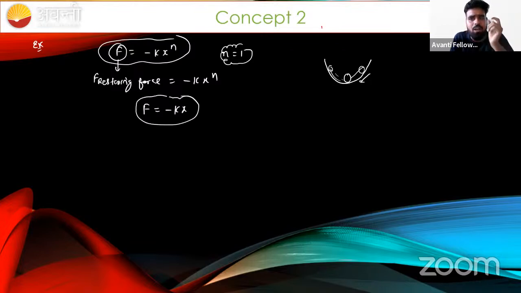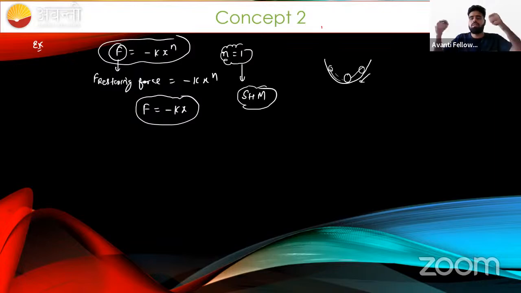This will become a straight line, and we are more comfortable studying straight line characteristics. Such type of oscillation where n equal to 1 is known as SHM, simple harmonic motion. Yes, beta.